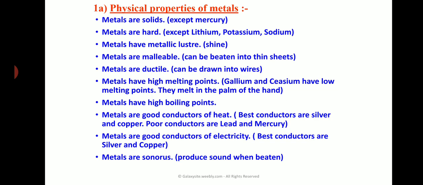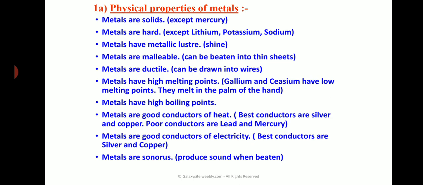Then metals are very good conductors of heat. This you have already learned in your earlier classes, right? They are good conductors of heat and also electricity. Among them, the best conductors are silver and copper, and the poor conductors are lead and mercury. This is mainly because of the reactivity series, which I'll explain later. Metals are also good conductors of electricity, and in that also silver and copper are the best conductors.